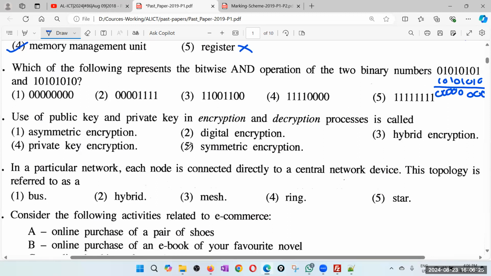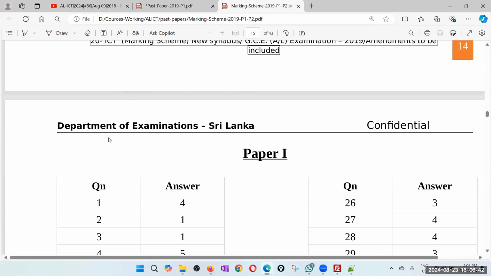So that means all are zeros. Because this is 0, 1, 0, 1, 0, 1, 0, 1. This is 1, 0, 1, 0, 1, 0, 1, 0. So in none of the cases do you get both 1. So the answer is obviously 1. Okay, obviously 1. So let's do it fast because it looks like very simple questions.